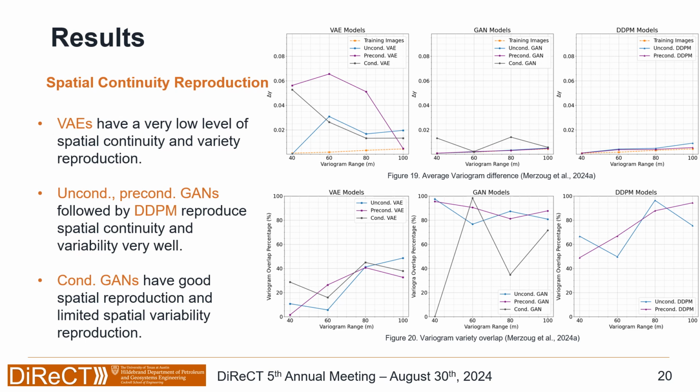Talking about the uncertainty of the variogram, or the variety of the spatial continuity, we see that variational autoencoders have the lowest overlap percentage, and the GANs have the best overlap percentage in terms of variety of spatial continuity, or the uncertainty in the spatial continuity, followed by the DDPM. Talking about conditional GANs, they have a very wide variety in the uncertainty. Sometimes they have a good performance, sometimes they fail, and this is something that the practitioner needs to be aware of while using these models.